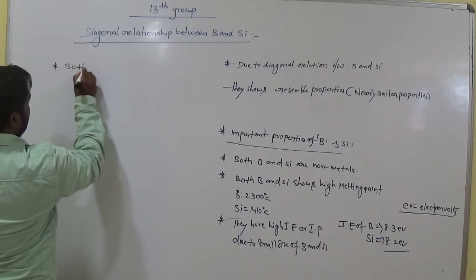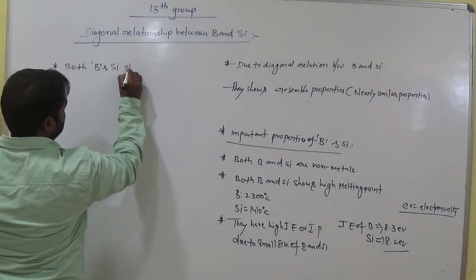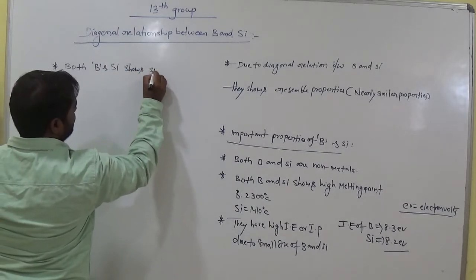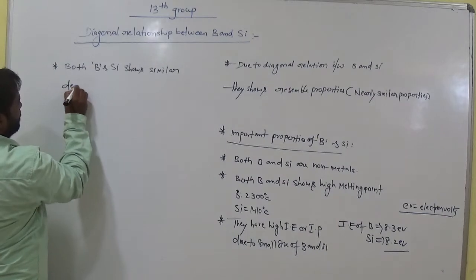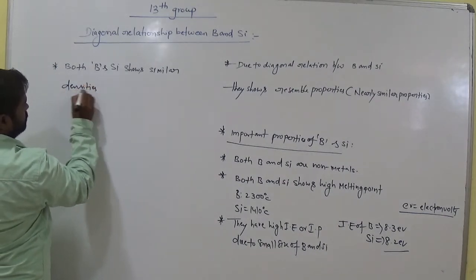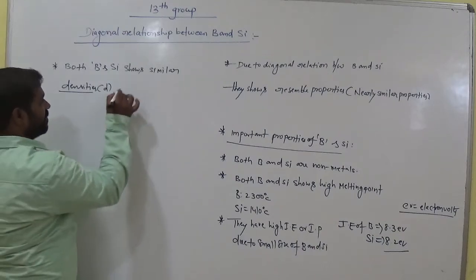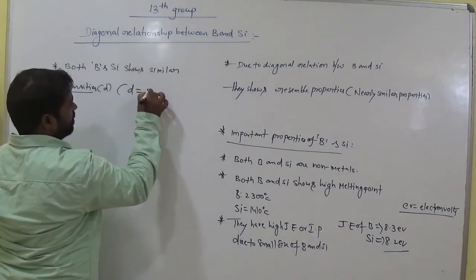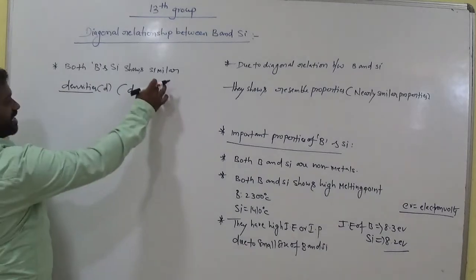And both boron and silicon show similar density. It is denoted with D. Density means mass per unit volume, mass and volume.